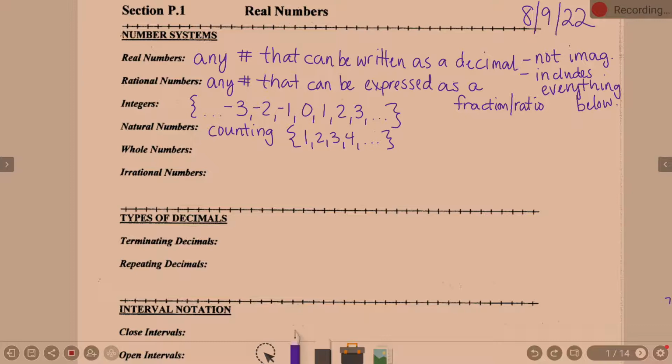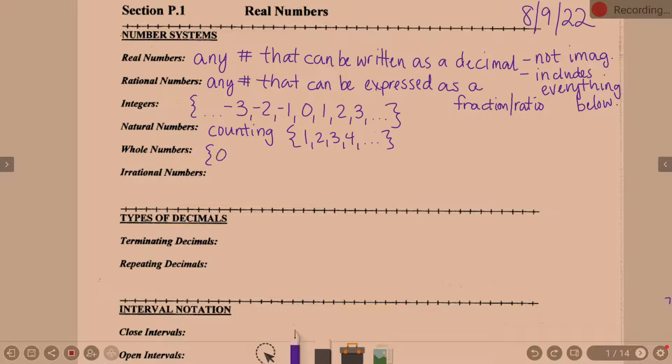Okay, so natural numbers, think of, what did you learn when you first started counting? Okay. What about whole numbers? Positive numbers. Okay. Positive counting. So it's your counting numbers again. They have to be positive. They're whole, so no decimals or fractions, but it also includes 0.